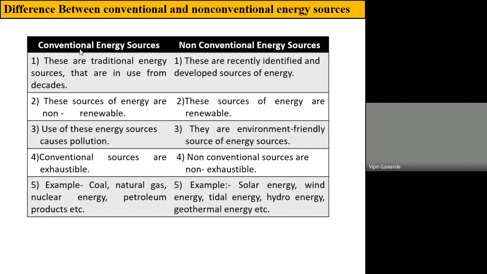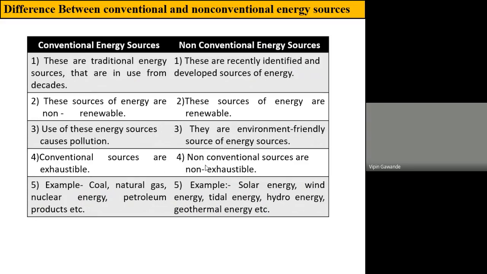Conventional energy sources are called non-renewable energy sources, while non-conventional energy sources are called renewable energy sources. The use of conventional energy sources causes pollution, while non-conventional energy sources are environmentally friendly. Conventional energy sources are exhaustible. That means in the coming years, definitely there will be a shortage of these conventional energy sources.